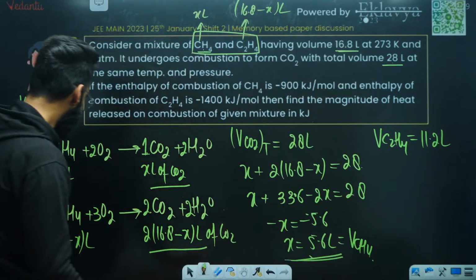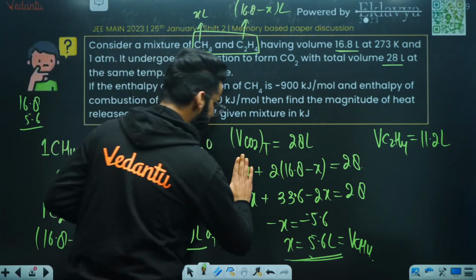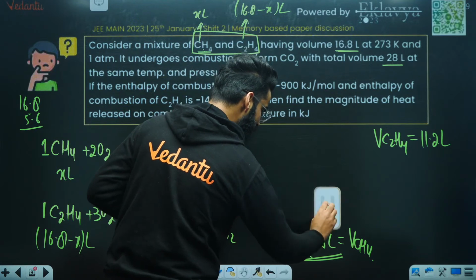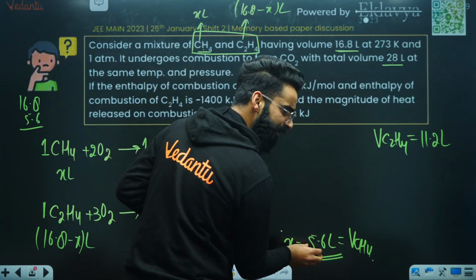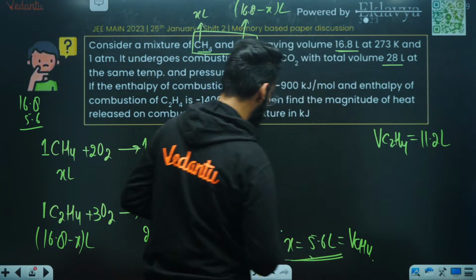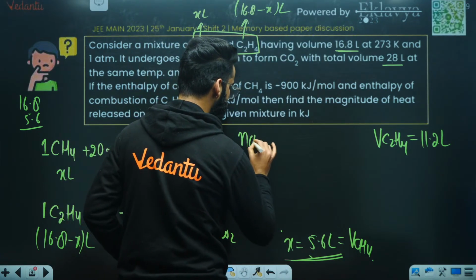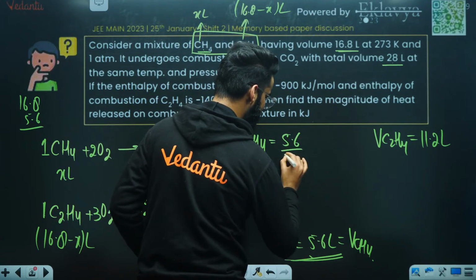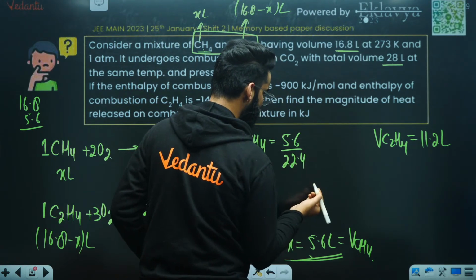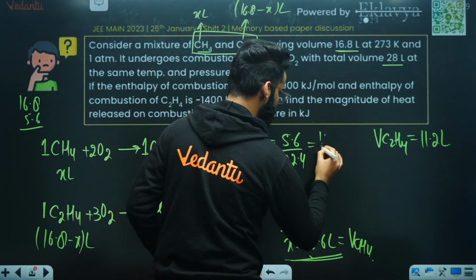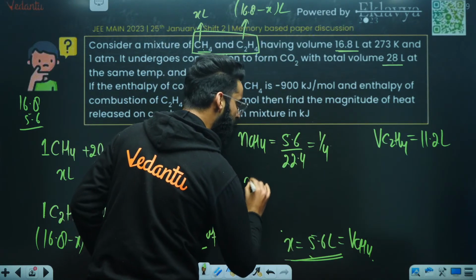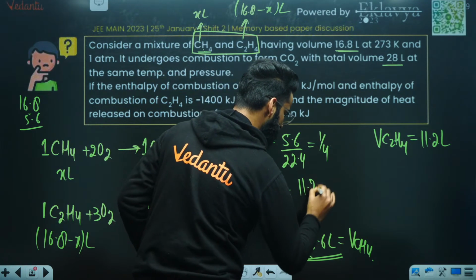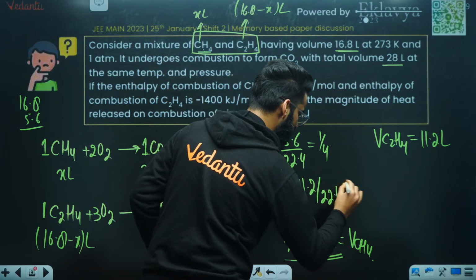Perfect. Now people, let's erase all this calculation. It's a bit lengthy question, I told you already, right? See, you got the volume of CH4 in the mixture, and you got the volume of C2H4 in the mixture. Now tell me, how many moles of CH4 are there in the mixture? It's going to be 5.6 liters divided by 22.4. So this value is going to come as 1 by 4. Similarly, how many moles of C2H4 are there in the mixture? It's going to be 11.2 divided by 22.4. The value comes out to be 1 by 2.